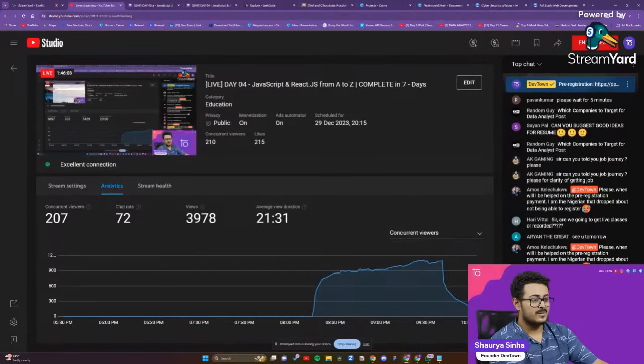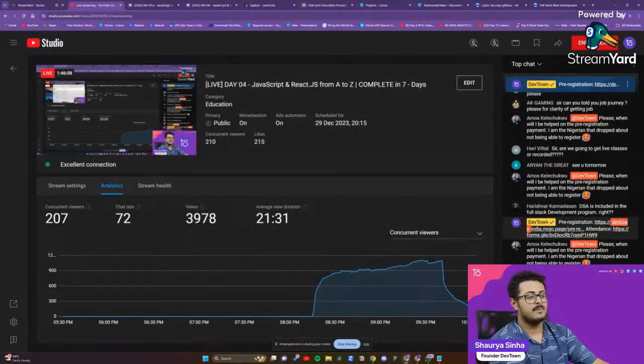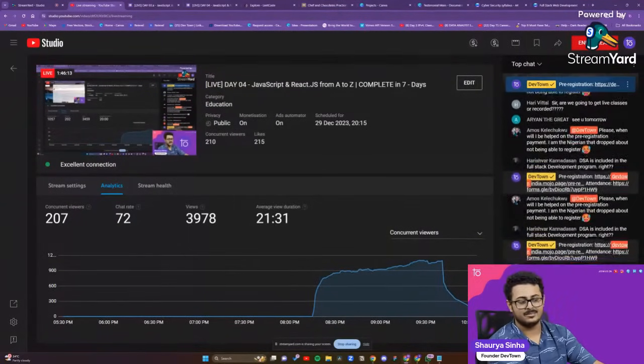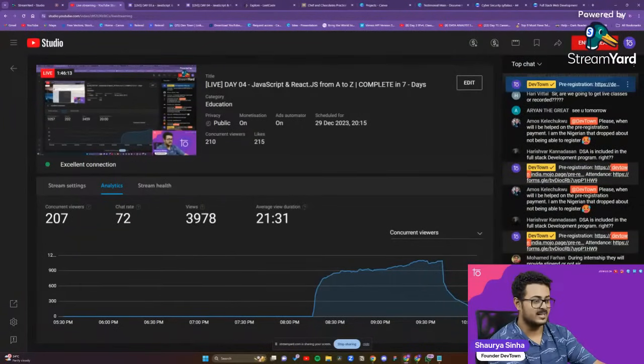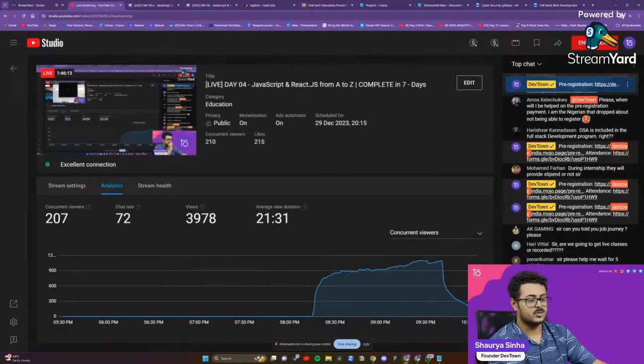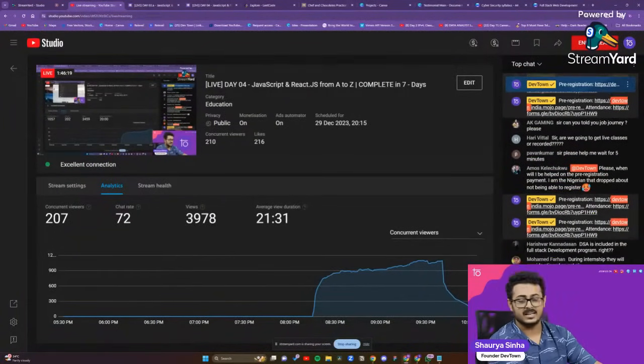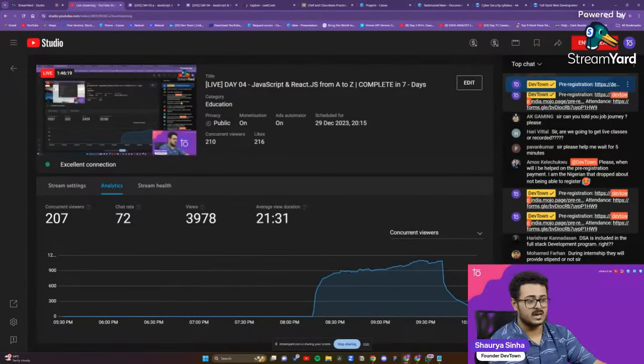Is DSA included in full stack development program? Absolutely right. Because without that we cannot get placements. That's the reason why. During internship, they'll provide. So if you're doing well in the program, definitely yes. That depends upon how well you are doing in the program.